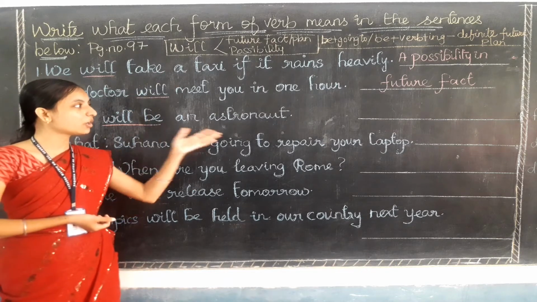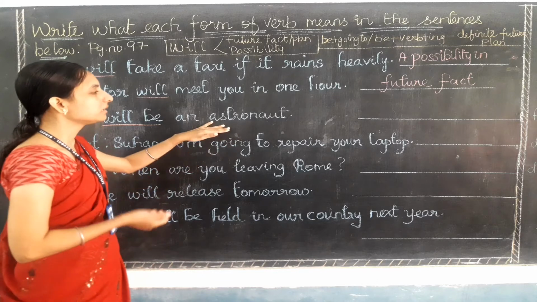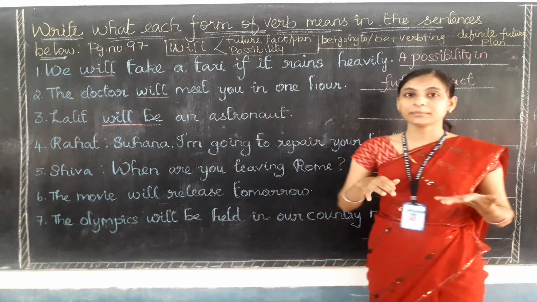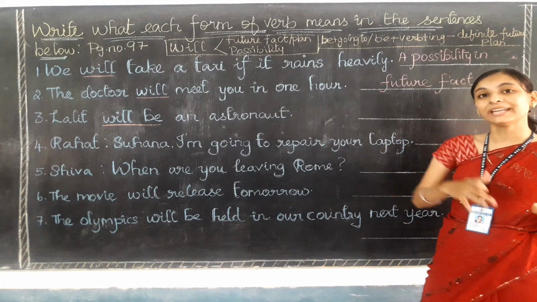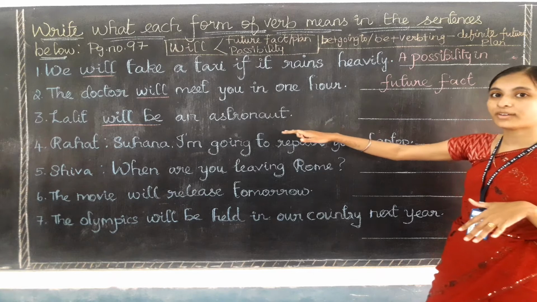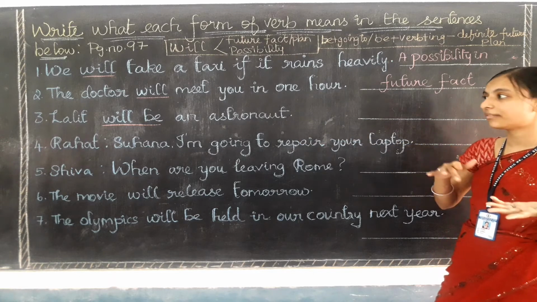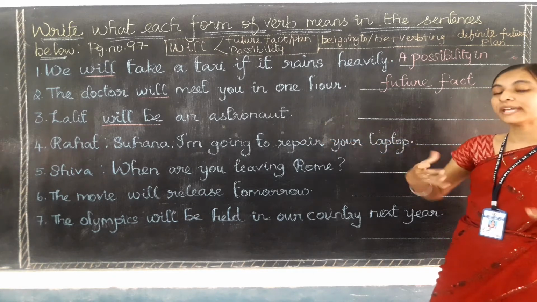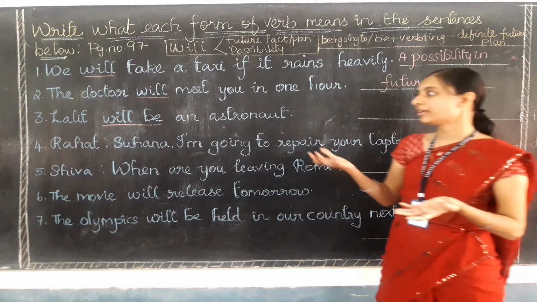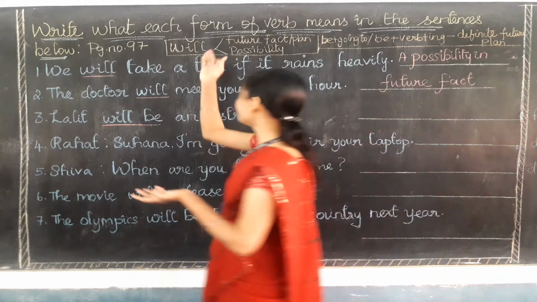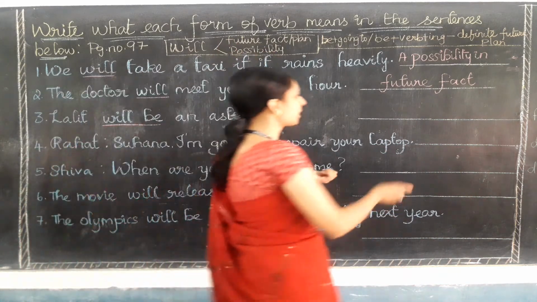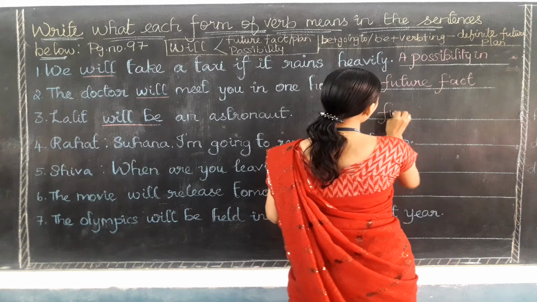So here they are talking about the what? They are talking that Lalit may be, he will become, it means what? He will become an astronaut, but in the future only. He will become an astronaut. When will he become? In some future. So here they are talking about their plan only. Am I right? They are talking about their plan. So when they are talking about their plan, the function of this will be what? Future plan only. So I am going to write the answer, that is future plan.